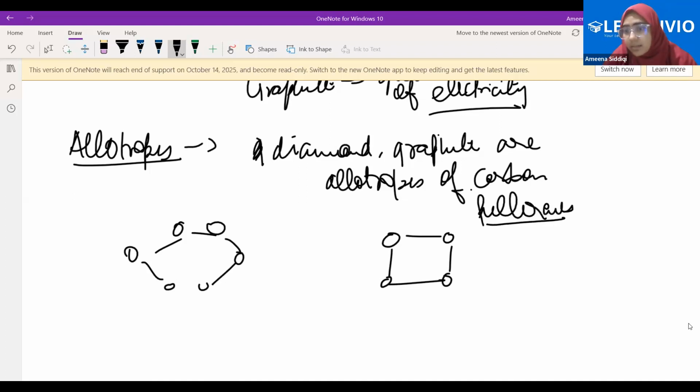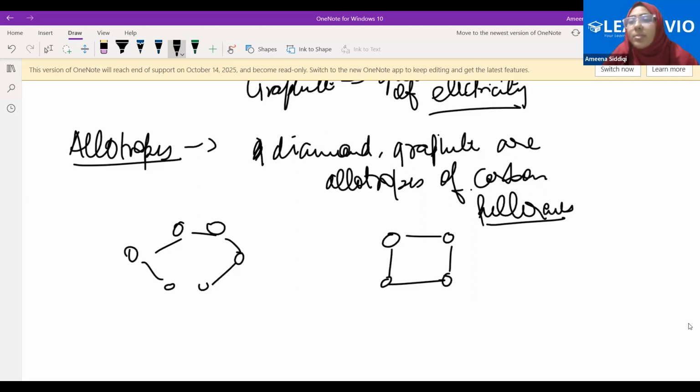Just because it has a different structure, does it get a different color also? Yes, color and properties would also differ because then everything changes. If the number of atoms is changing, then hybridization and everything will change. The properties will differ. The bonding is completely different for diamond and graphite.